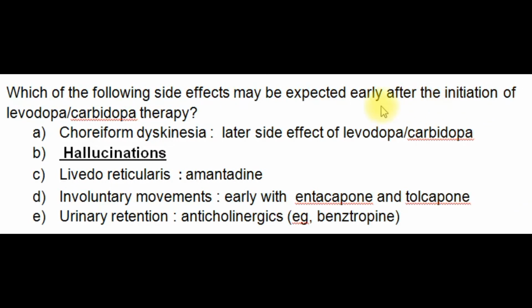So this is the final concept. Initiation of levodopa-carbidopa can cause hallucination. Choreiform dyskinesia, the late side effect of levodopa-carbidopa, can occur 5 up to 10 years from the start of using it. Livedo reticularis is the side effect of amantadine. Involuntary movement early occurs with entacapone or tolcapone, COMT inhibitors. Urinary retention is a side effect of benztropine, along with dry mouth, like this.